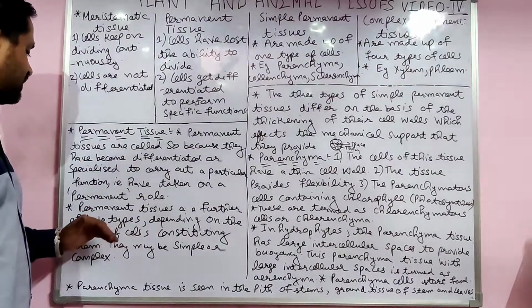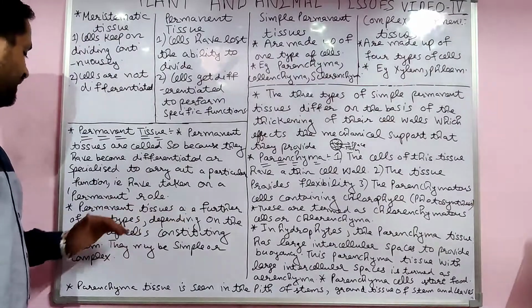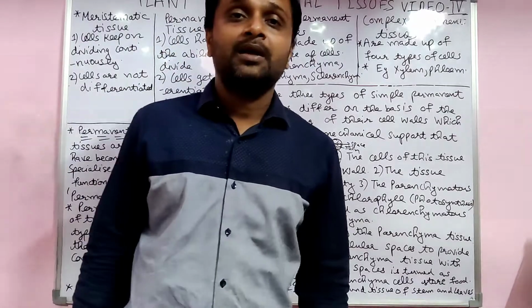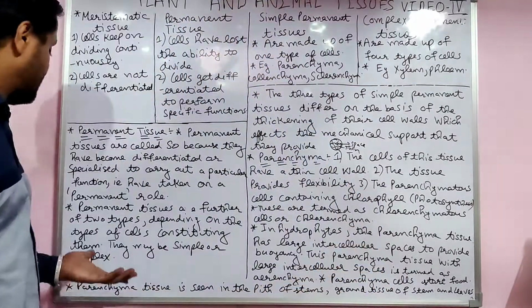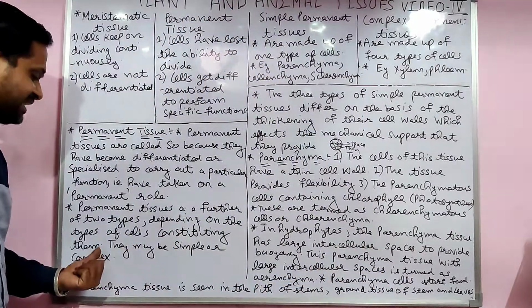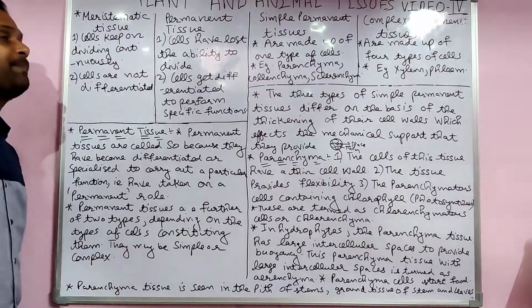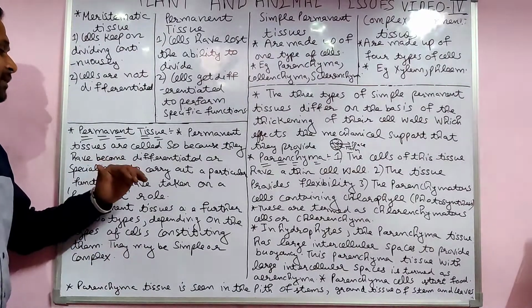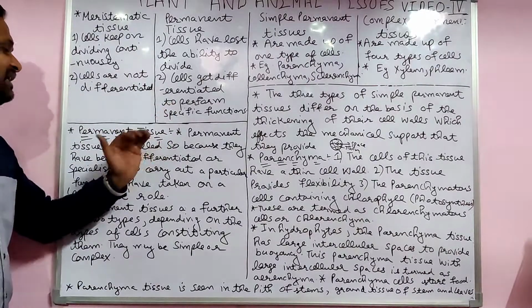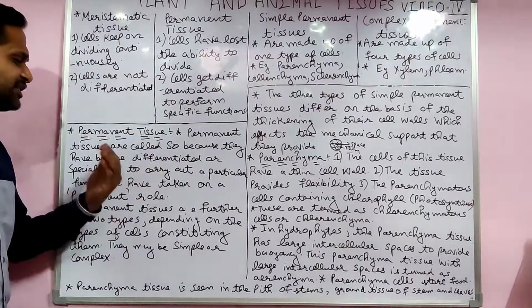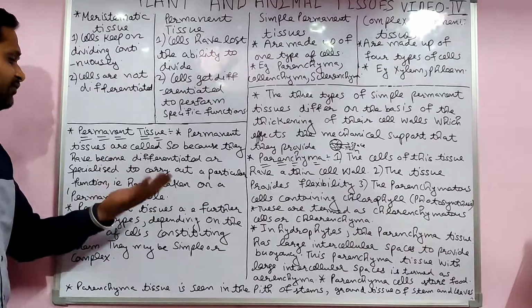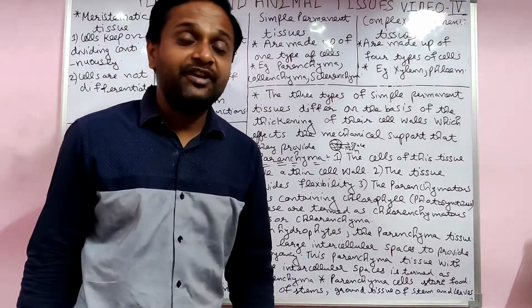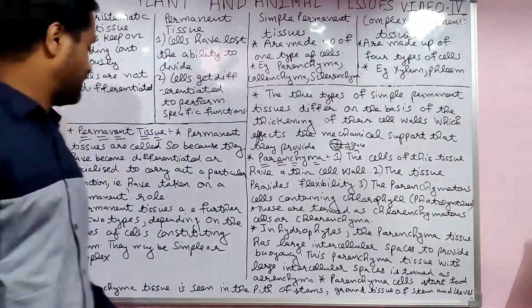Depending upon the type of cells constituting them, permanent tissues may be simple or complex.